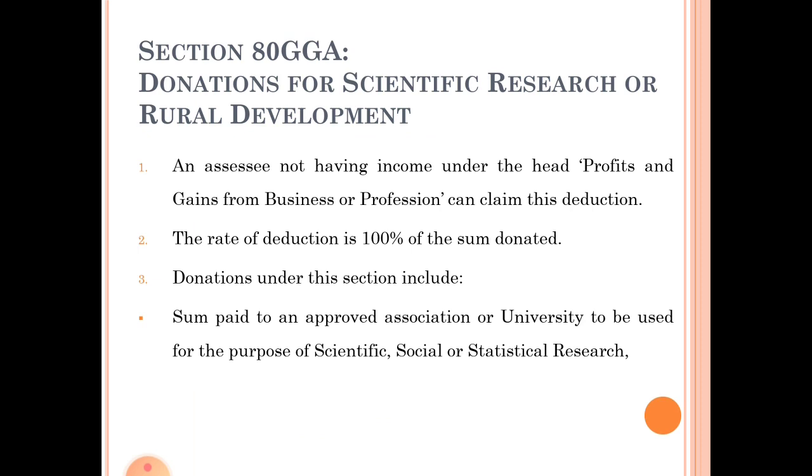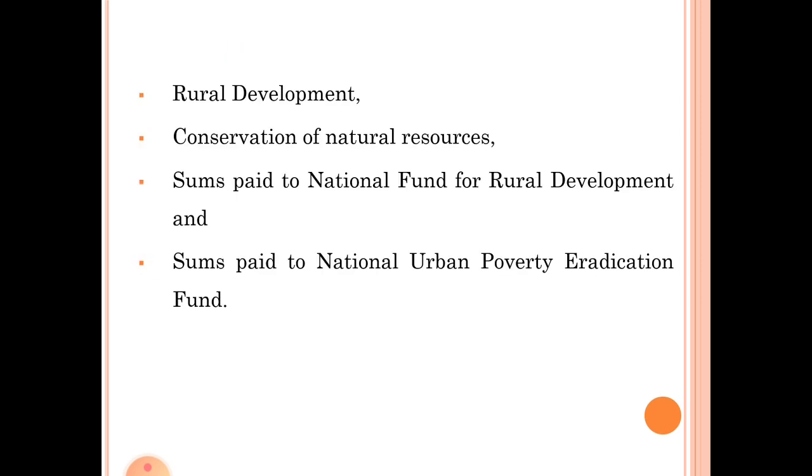First one, sum paid to an approved association or university to be used for the purpose of scientific, social or statistical research. Funds given to universities or approved associations for scientific, social or statistical research come under this section.